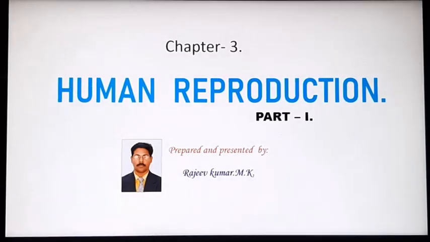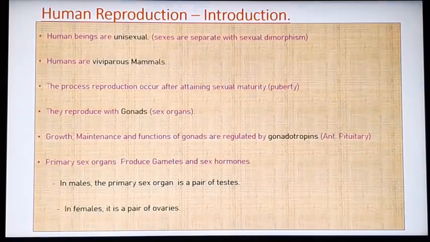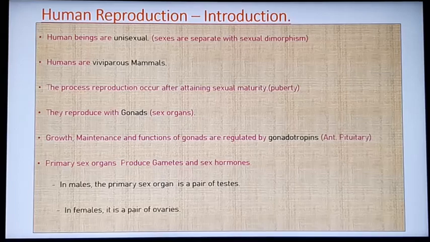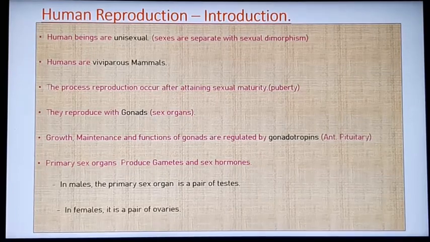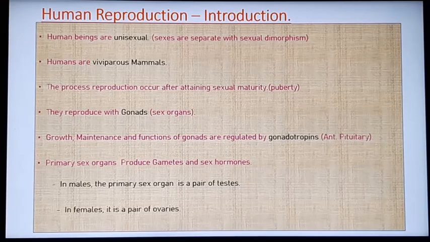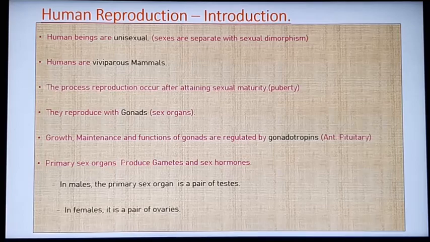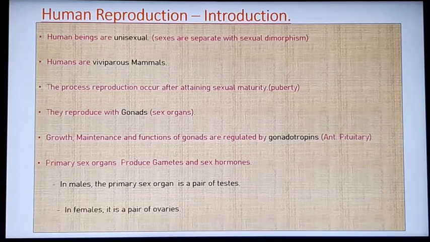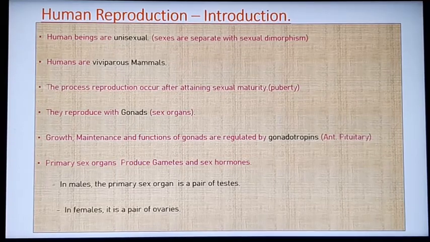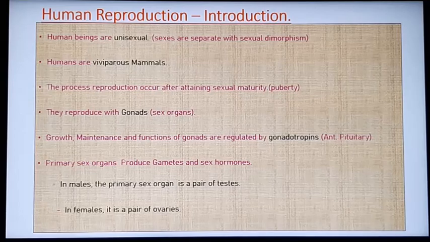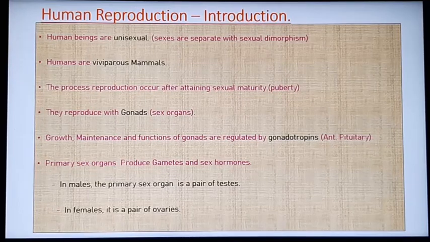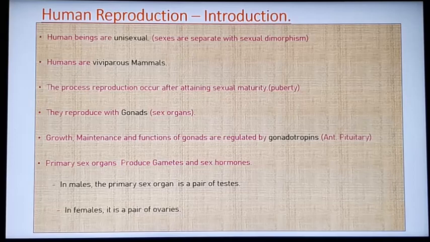Today we are going to discuss a new chapter, human reproduction. Human beings are unisexual animals. That means the sexes are separate, male and female, and human beings also exhibit sexual dimorphism. Morphologically, the male and females are distinct.